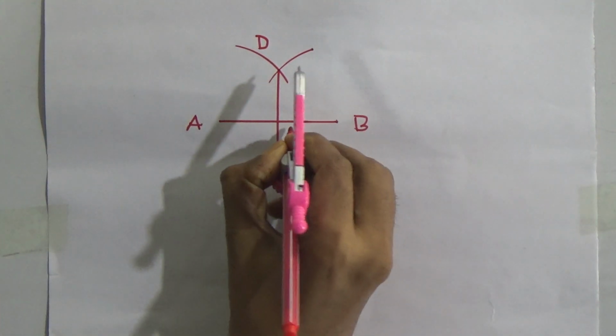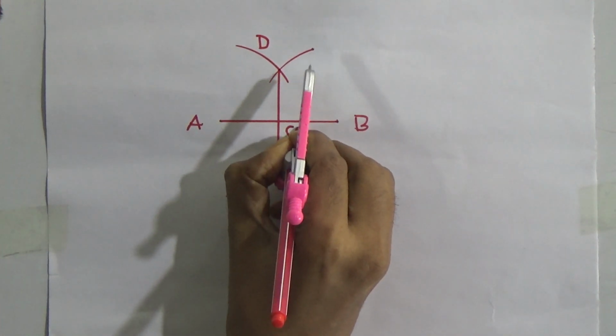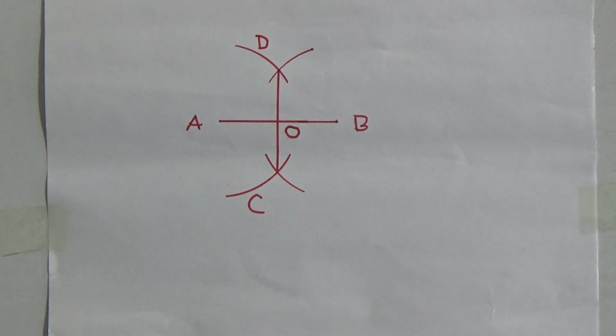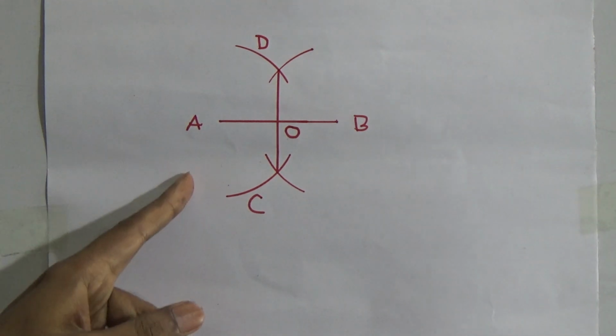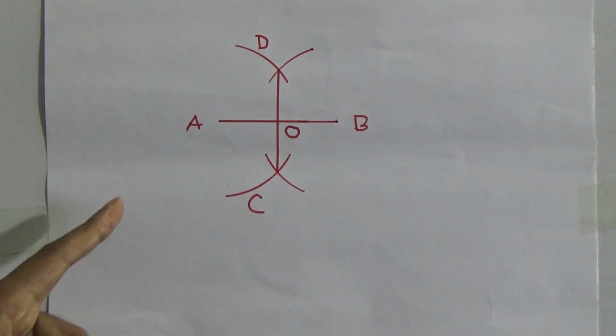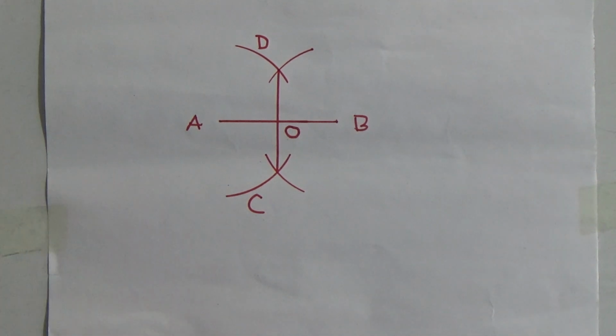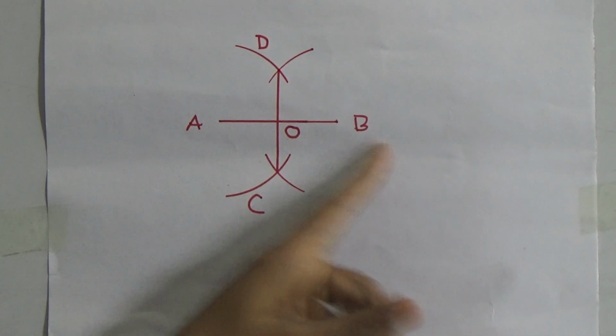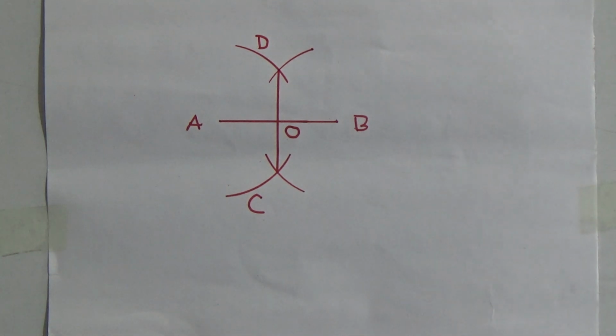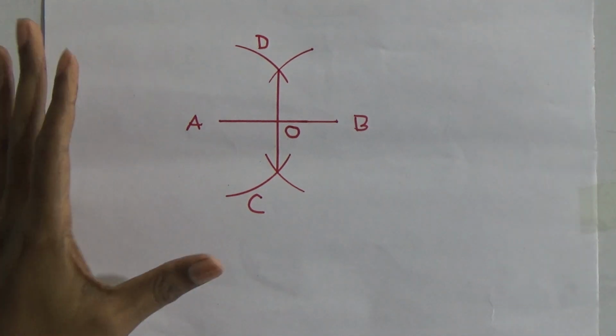And this is O, the origin. So now see, AB is bisected into two equal parts, and the parts are AO and BO. Okay student, I hope you understood.